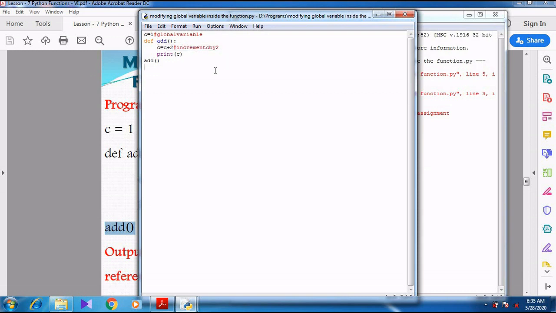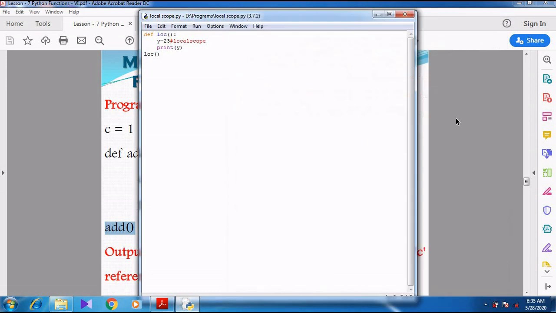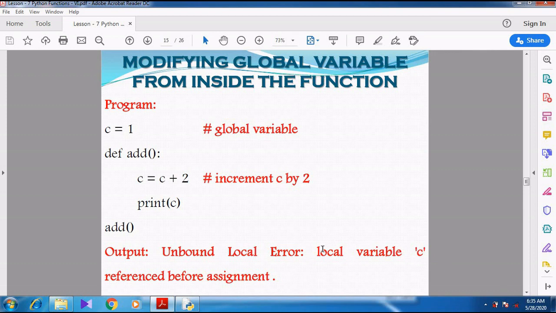That is not possible, it shows an error. We can see UnboundLocalError, local variable c referenced before assignment. So modification of a global variable inside the function is not possible.